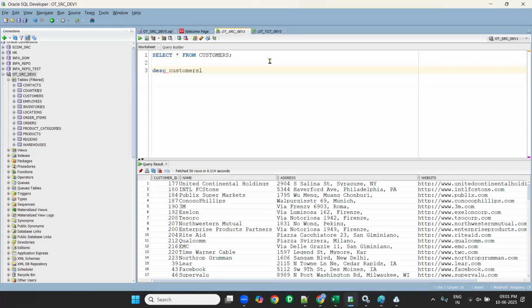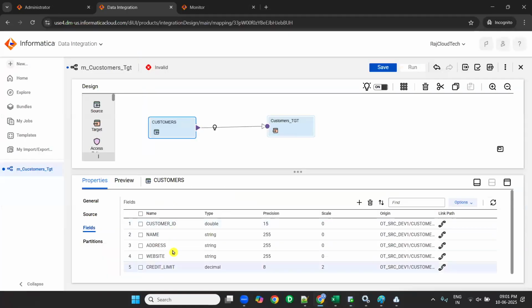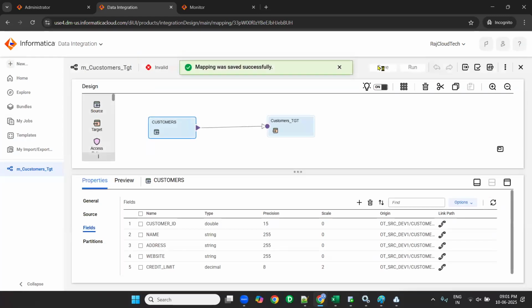DESC customers. See, we have customer ID, customer name, address, website, credit limit. The same thing: data types, precision, scale, and where this column is coming from, OTSRC Dev1 customers table. Now save it. Always save it, otherwise it will not save and you have to do it again. Always save your work.